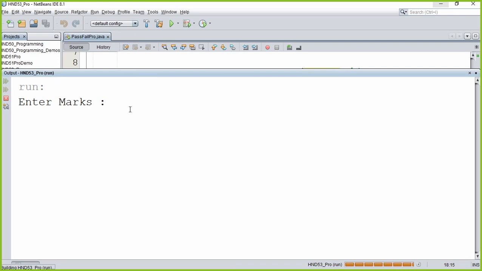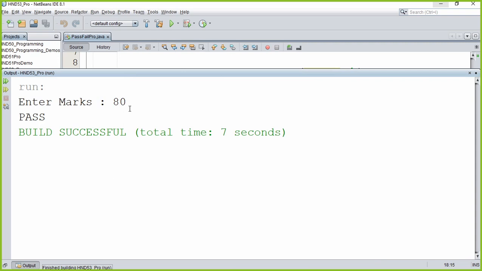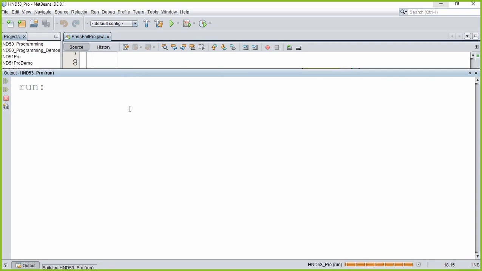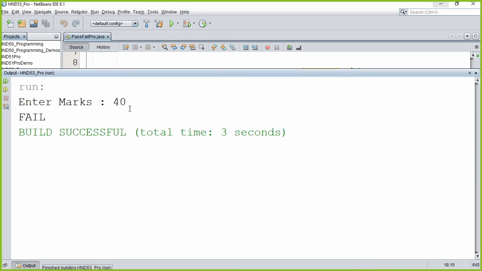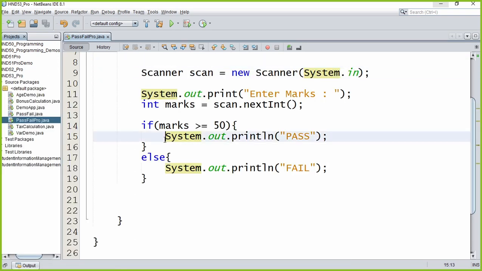Right, it's asking for the marks. Let's enter this time 80 marks. So definitely output should come as pass. So no fail coming, only pass coming. Let's run again. This time we'll enter less value, 40. Only fail coming, not pass coming. Both values not coming.